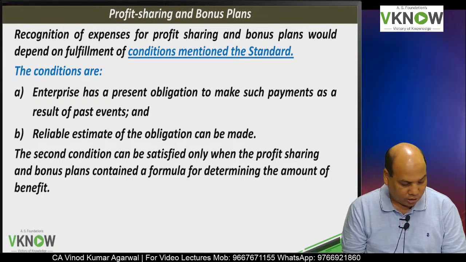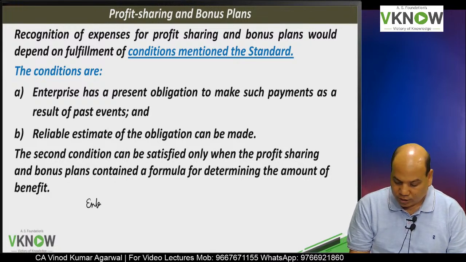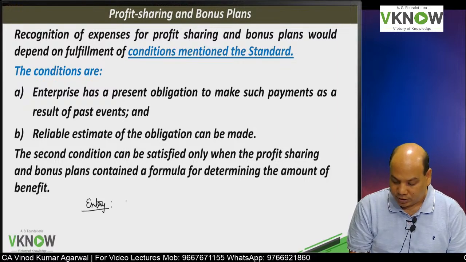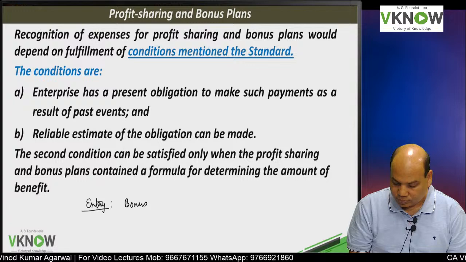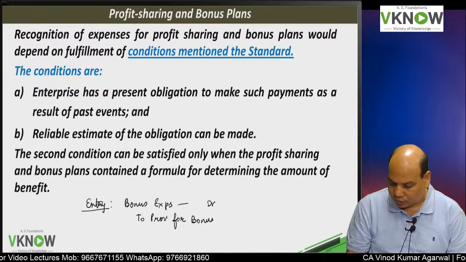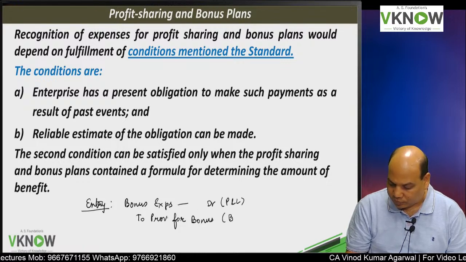Entry would be, you can write the entry. So at the end of the reporting period, companies have to pass the entry: bonus expense account debit to provision for bonus. This bonus expense will be transferred to P&L account.